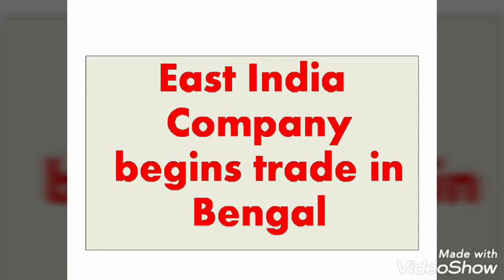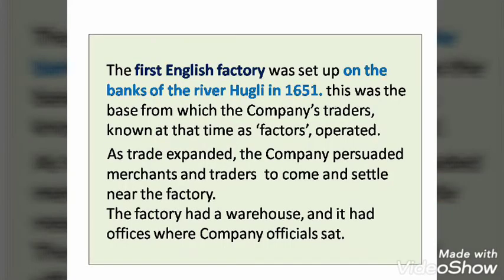The first time, the British company established their factory. They set up their factory on the banks of the river Hooghly. After that, slowly they started convincing the merchants also to settle near the factory. The factory was very well developed, and work was going on there. Apart from this, they had an office where the officials were sitting. They also had a warehouse for storing things. So all such developed facilities were in that area, and they started telling traders also to settle there. Like this they were expanding their trade.